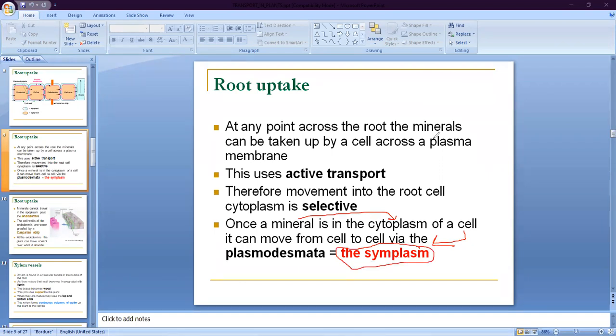In this mechanism the mineral transfers from cell cytoplasm to cell cytoplasm by the plasmodesmata. So here the plasmodesmata transfer the mineral.